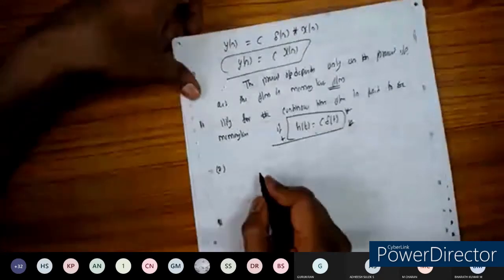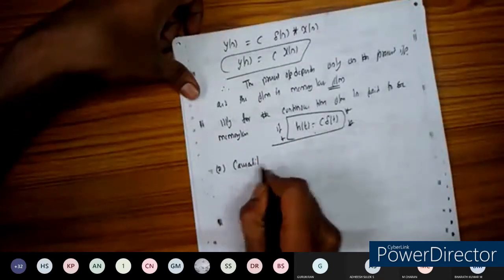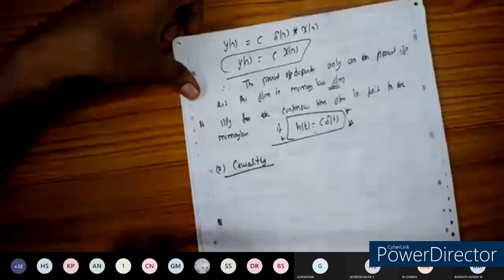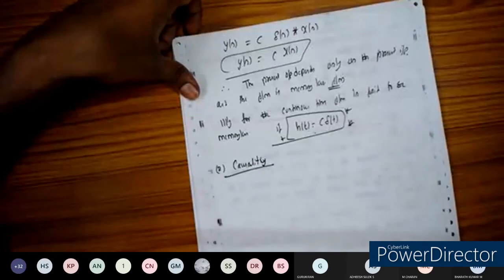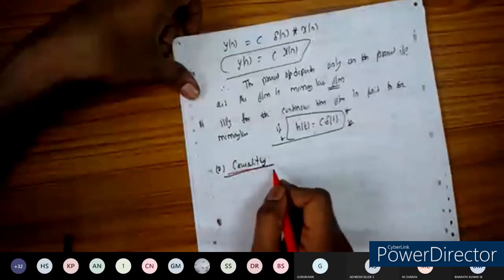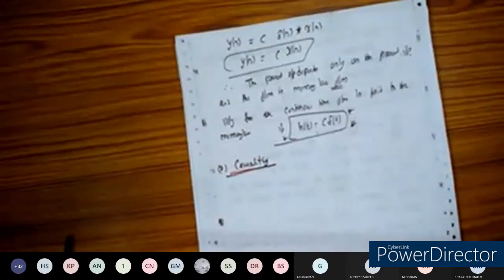Take the next property, which is called causality. Causality is nothing but, as we know, if the present output does not depend on the future values of the input, we can say it's a causal system.